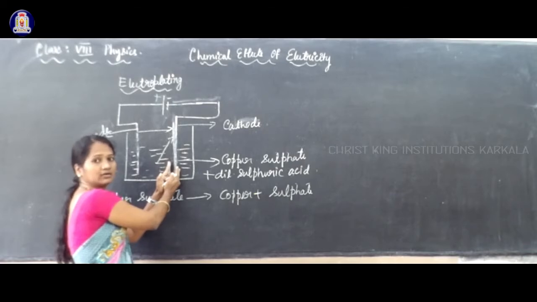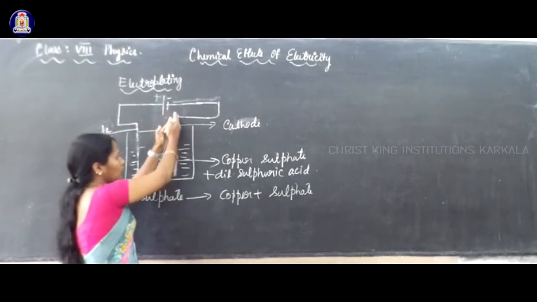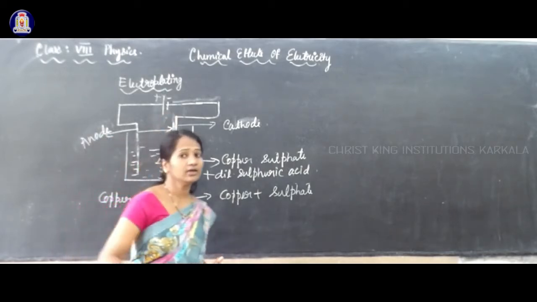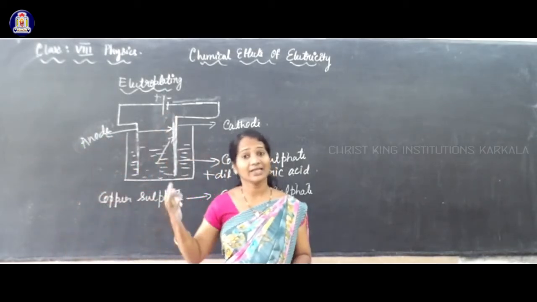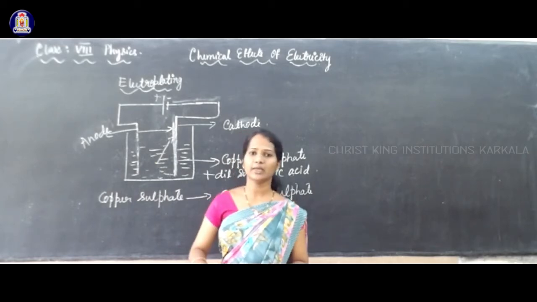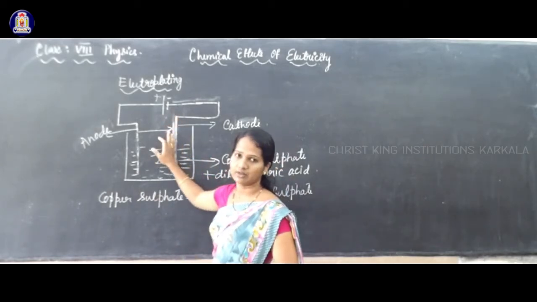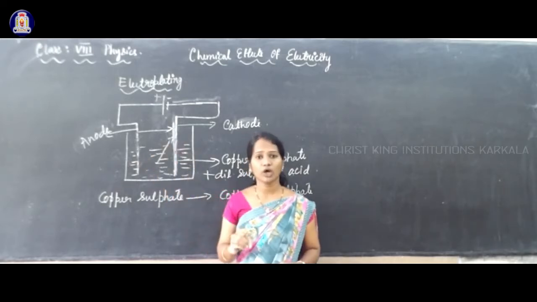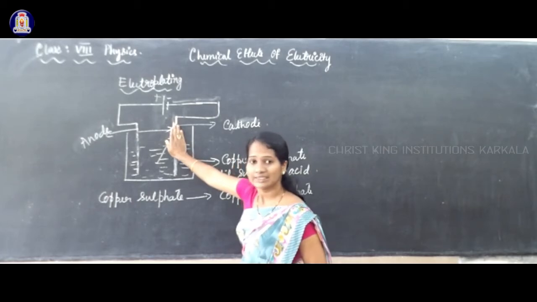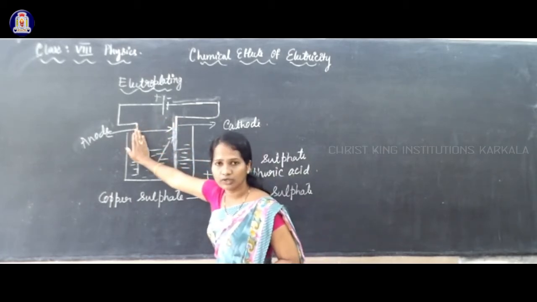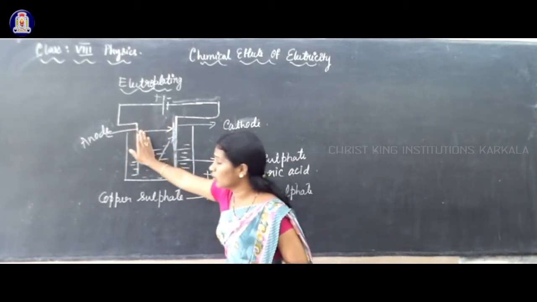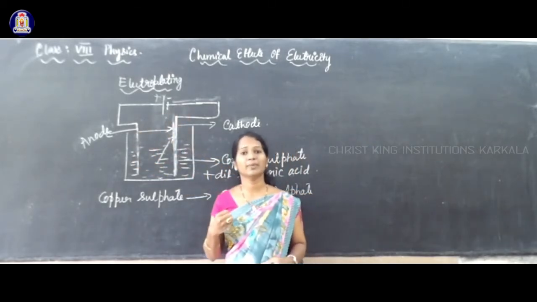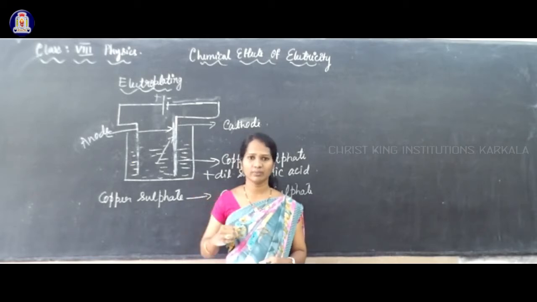We can make copper deposit over another plate. Here we have taken copper, but any other desired metal can be deposited over another metal. If you want to deposit gold over silver, then what you have to do? Here you have to take silver. This side you have to take gold. So this gold gets deposited over silver. So we can get the desired property of the metal.